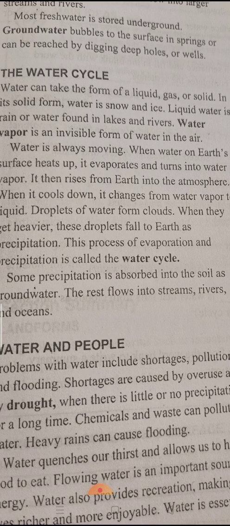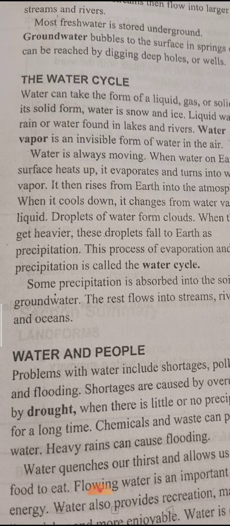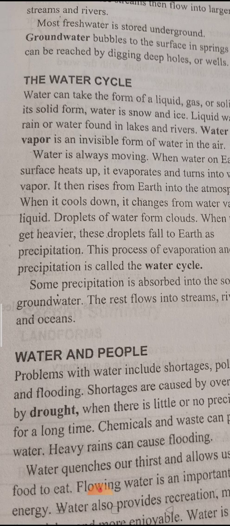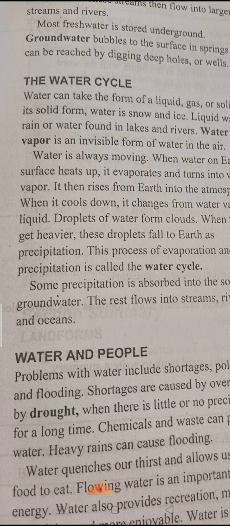We can see the solid form in snow and ice. But liquid water is in rain, or water in lakes and rivers. So ice and snow are solid water, but rain and lakes are liquid water.